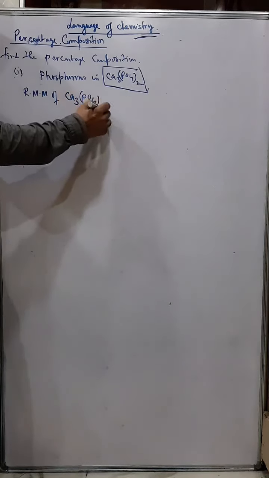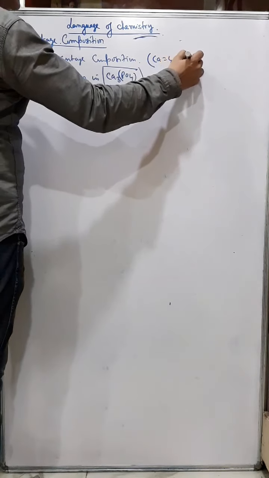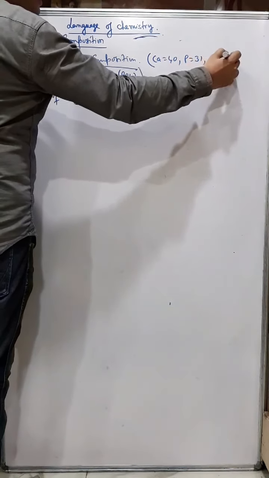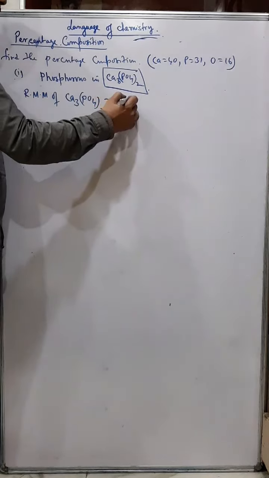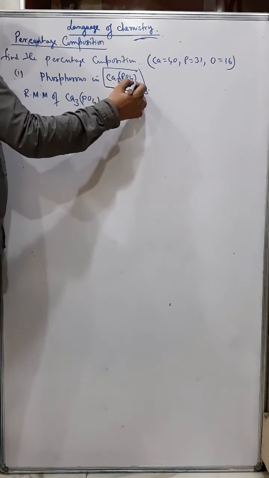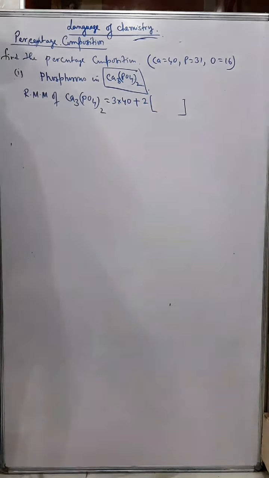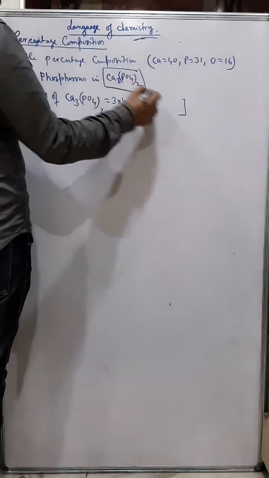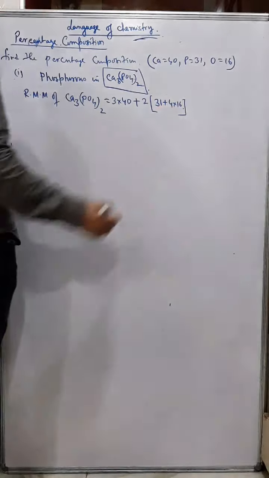Ca is 40, phosphorus is 31, oxygen is 16. Calcium 3 means 3 into 40, then give a plus. Outside the bracket there is a 2, so I will write 2 and the bracket, and inside, phosphorus is 31 plus 4 into 16.